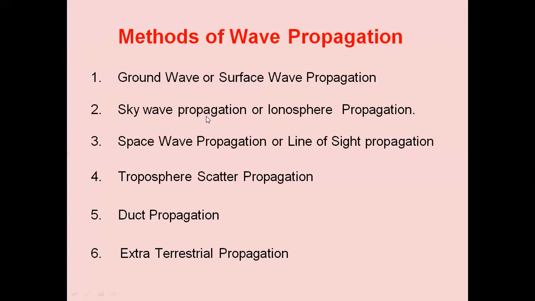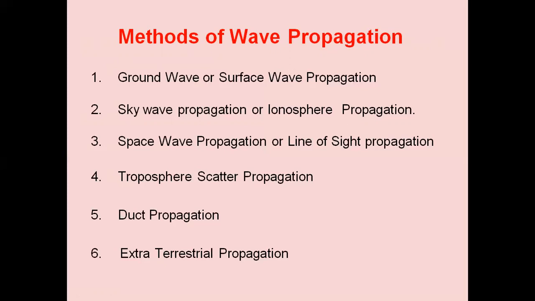At a certain height, there is the ionosphere. When the waves are projected towards the ionosphere, those wave propagations are called ionospheric propagation. We can make use of the reflection properties of the ionosphere. From one end, we are projecting the signal wave towards the ionosphere. The ionosphere reflects the signal and the reflected energy will be collected at the distant end.